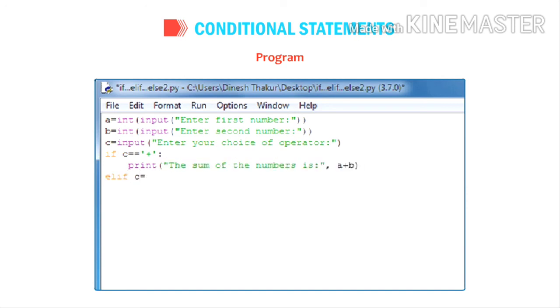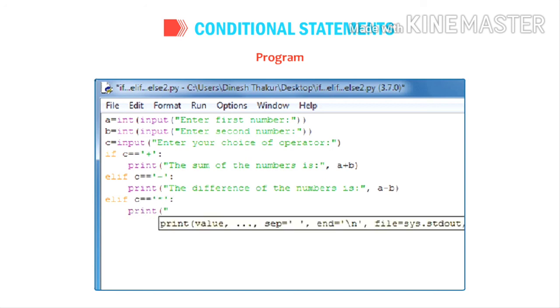Elif C == '-': print("The difference of the numbers is: ", A - B). Elif C == '*': print("The product of the number is: ", A * B).